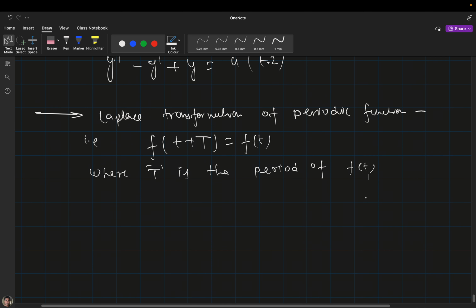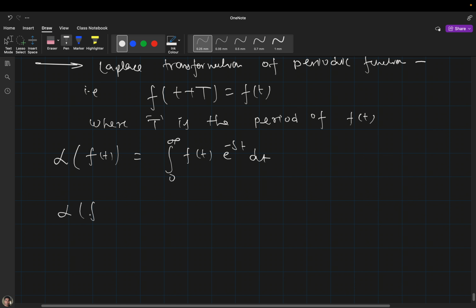So it is saying that if you want to get the Laplace transformation of this kind of periodic function, then it will be simply the integral from 0 to capital T of f(t) e raised to the power minus st dt, divided by 1 minus e raised to the power minus sT.